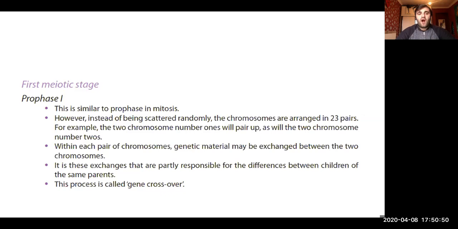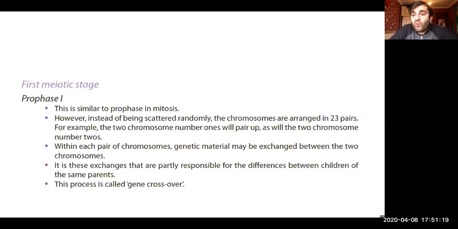Prophase 1 in the first meiotic stage is similar to prophase in mitosis. However, instead of being scattered randomly, the chromosomes are arranged in 23 pairs. For example, the two chromosomes of the same number will pair up. So chromosomes are arranged in pairs. That was not happening in mitosis.